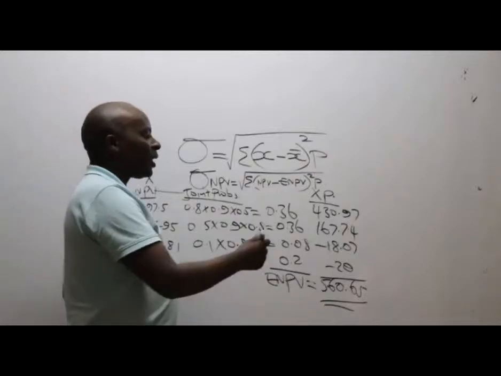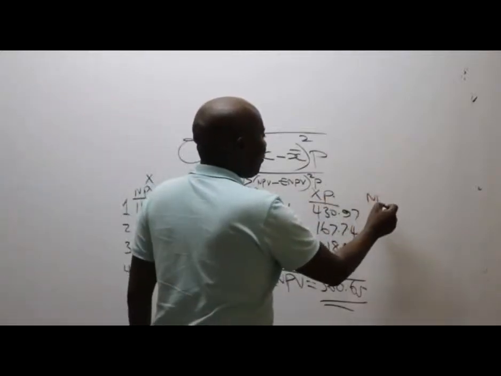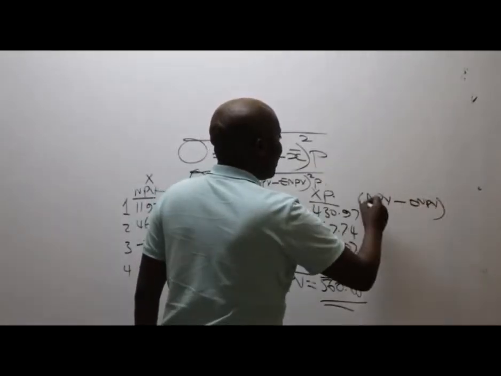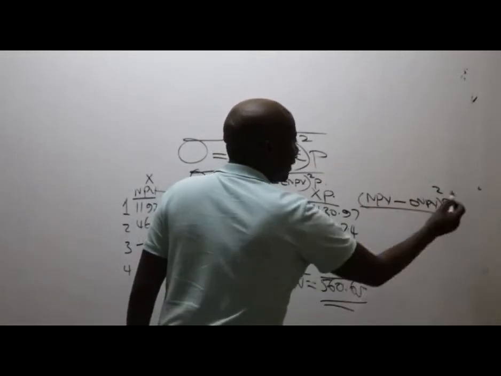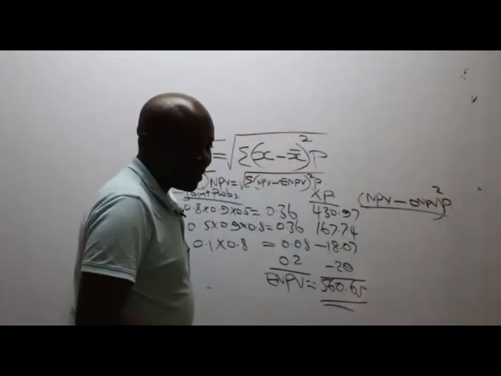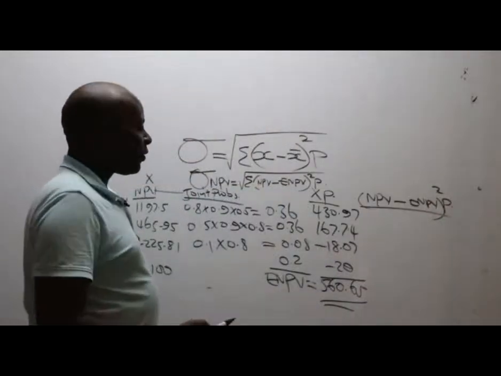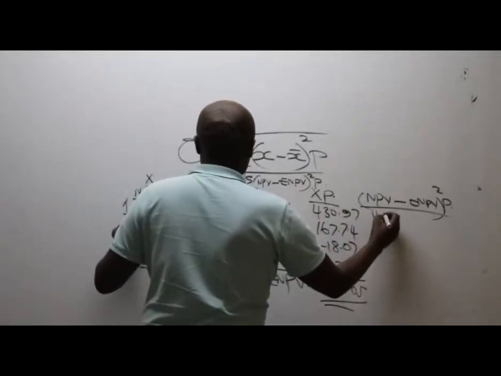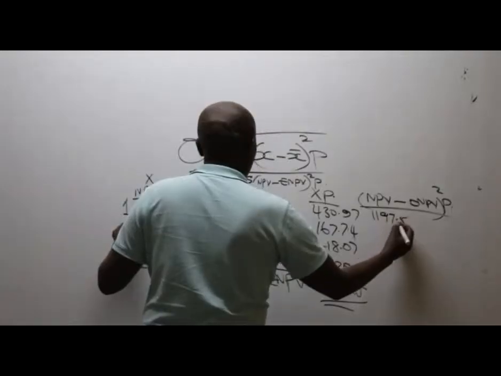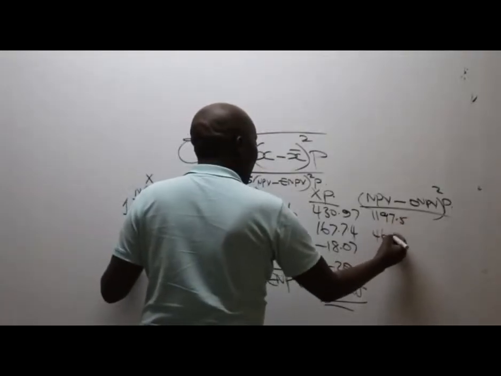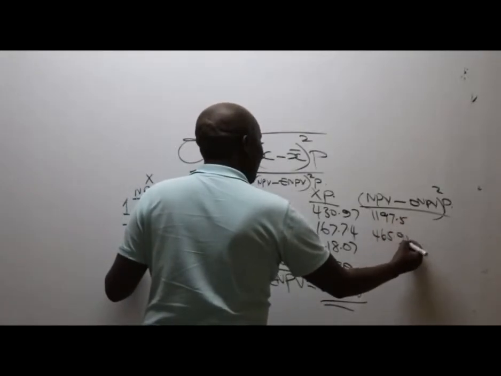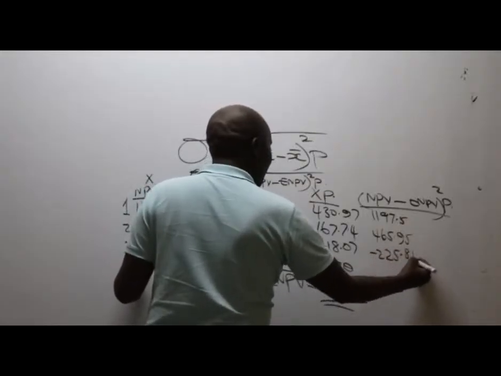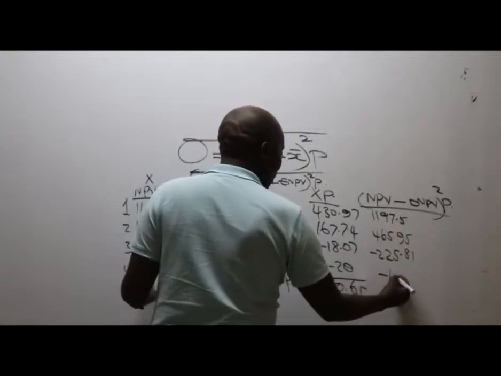So then create a column here of NPV minus expected NPV squared times probability. Create a column like that. We start with the NPVs. They are here. I'm simply copying them down: 1197.5, 465.95, minus 225.81, and minus 100.